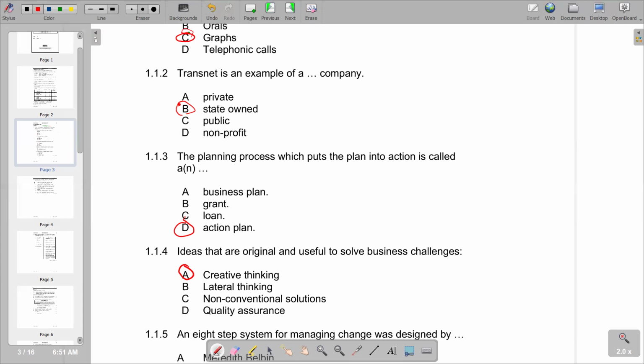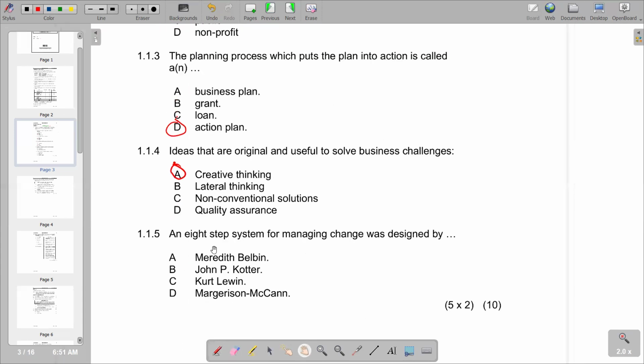So we have creative thinking. Then we go to the next question, which is 1.1.5, which reads: an 8-step system for managing change was designed by. We know that this is John P. Kotter, which is B. So we've got B as the correct response.